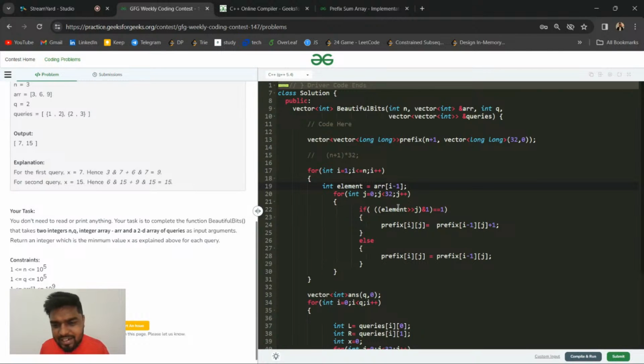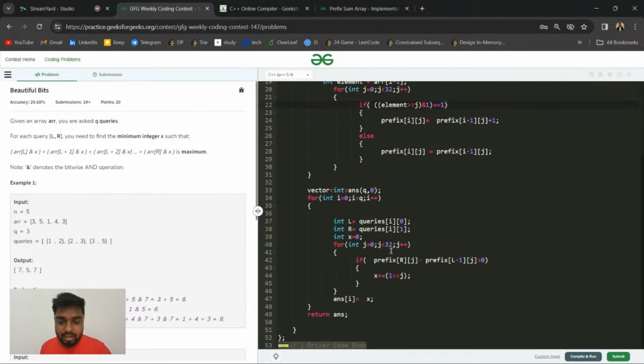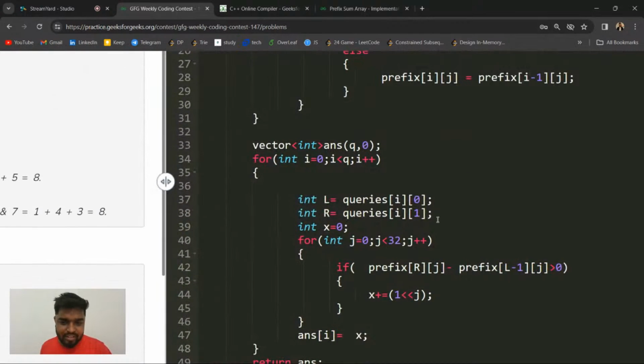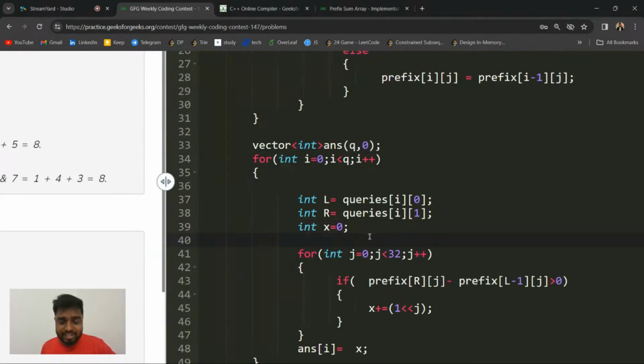So you can see here, guys, I'll tell this again. Basically, I am given a range L to R. Every time I'm given a range L to R, understand one thing: why I'm building this prefix array. Every time I'm given a range L to R, initially my x is 0. And in that x, I will increase it by 2 to the power j if the jth bit is set in any of the numbers. Then in my x also that jth bit should be set.